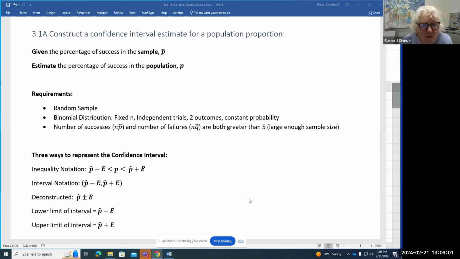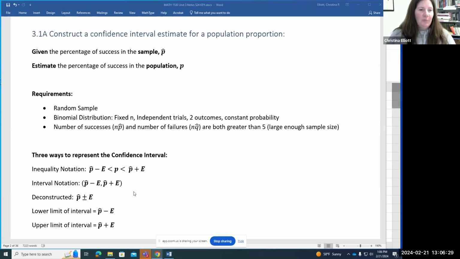Let's keep talking about confidence intervals. Let's build one. Okay. So before we do that, I just wanted to show in your notes, there are different notations for writing the confidence interval. I think we showed these in the pre-class video, but they're also there in your notes.